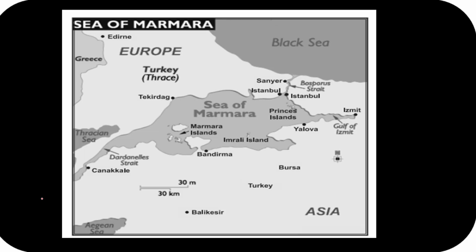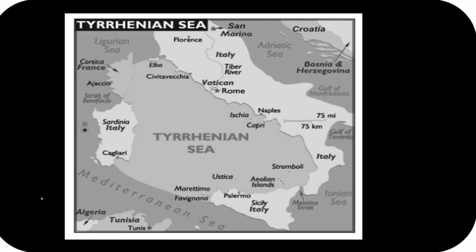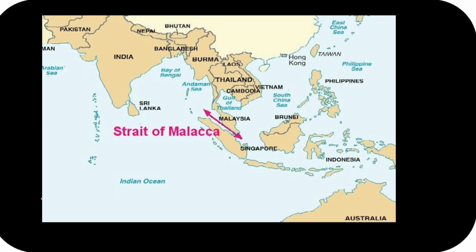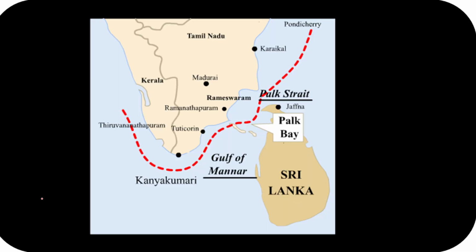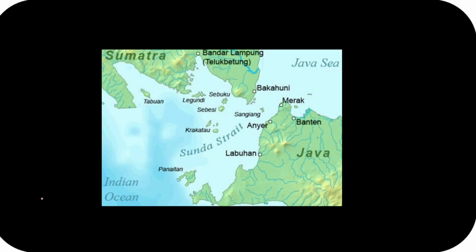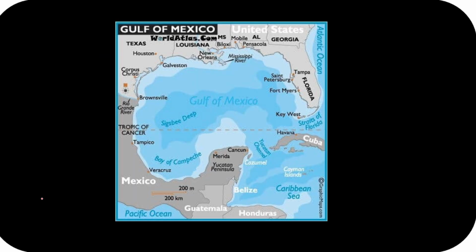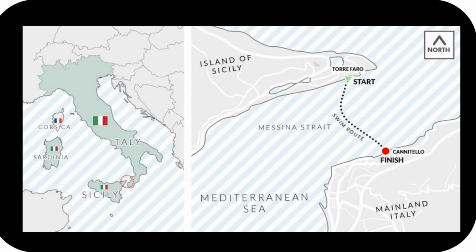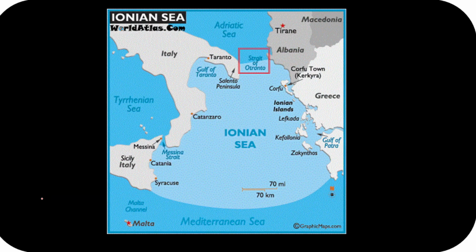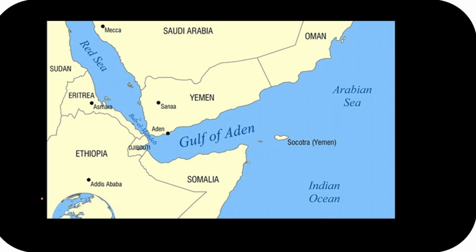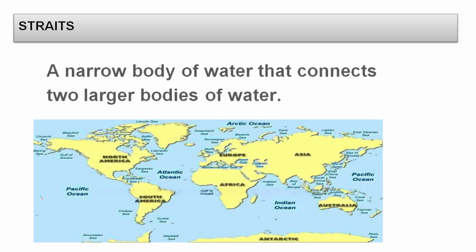Guys, first we will cover the seas and after that we will be looking at the important straits. The Strait of Malacca will be there. This strait, Palk Strait will be there, guys. Sunda Strait will be there. Apart from that, we are having some of these channels as well. Messina Strait will be there, and we will see Strait of Toronto as well. Apart from that, we will see Bab-el-Mandeb. We will see Cook Strait as well.